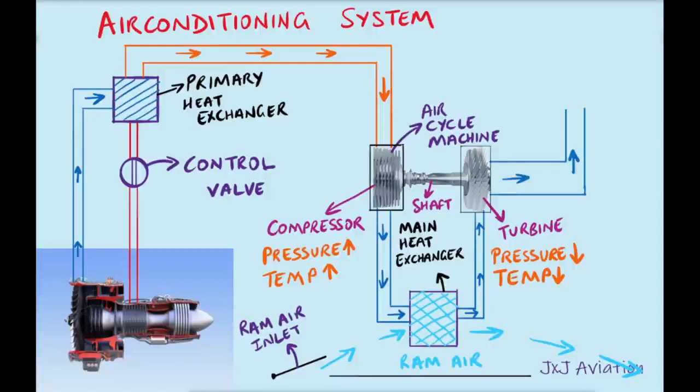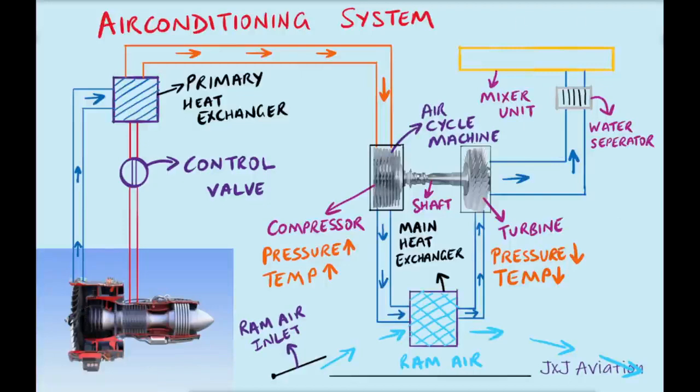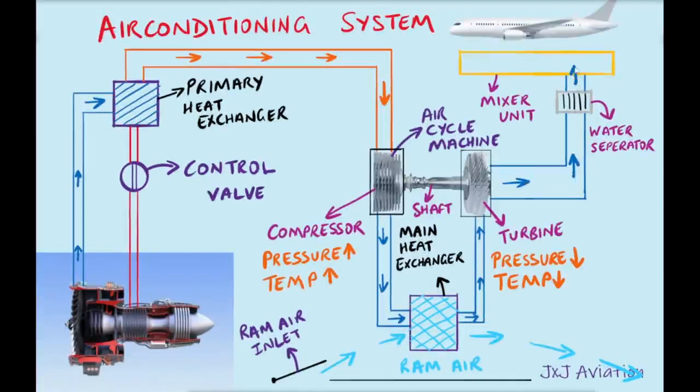This is the cold conditioned air, which is sent into the aircraft cabin and the cockpit. Before entering the aircraft, the water molecules in the cold air are removed by a water separator and then sent to a mixer unit. The mixer unit mixes cold air from the air cycle machine with filtered air that is taken from the aircraft. From the mixer unit, the cold, conditioned air is distributed inside the aircraft. This is the air conditioning system in an aircraft.